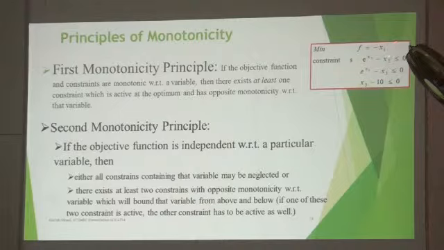It is coming only in this equation. But we are solving this equation, so we need to keep x2 into account. Next, this is having negative monotonicity, this has a positive monotonicity, so these two constraints will be simultaneously solved. Then comes x3, which has a negative monotonicity, but in this case it has a positive monotonicity. So then this constraint also will be active.